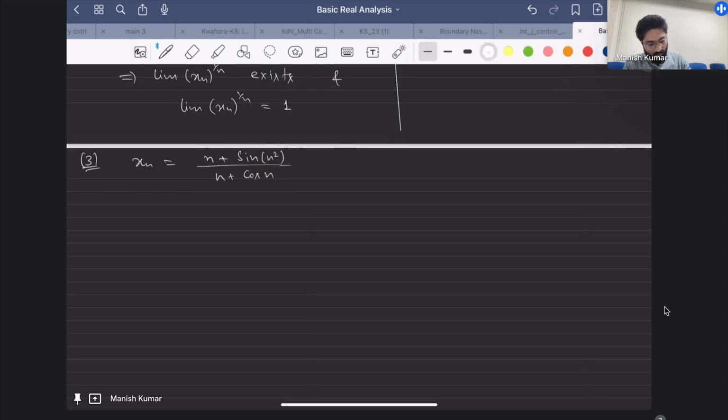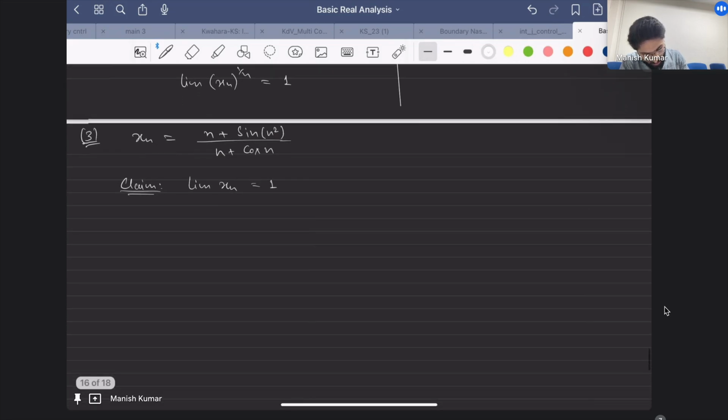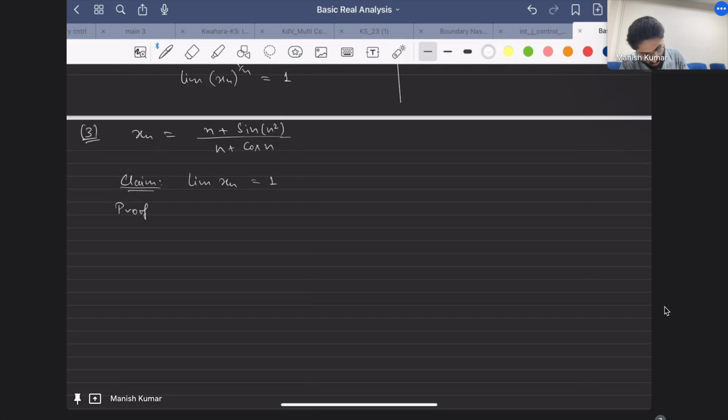So my claim would be that limit of xn is equal to 1. Okay, so now let us try to prove it, just using the definition. So first, what should we do? We should choose some epsilon to be any real number. Now we need to evaluate this difference.